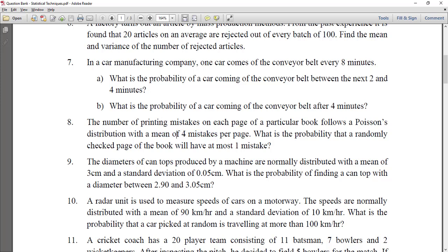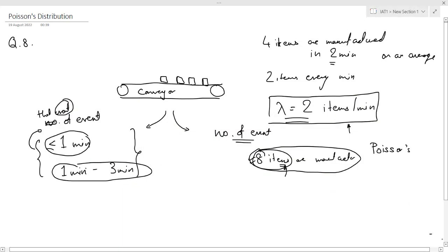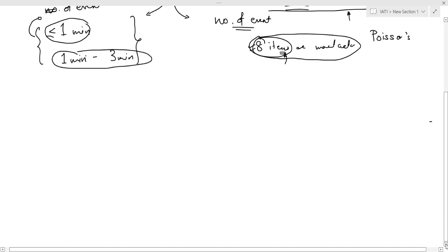Then they have asked what is the probability that a randomly checked page of a book will have at most one mistake? So on an average each page has 4 mistakes, and they are asking for the probability of at most one mistake.